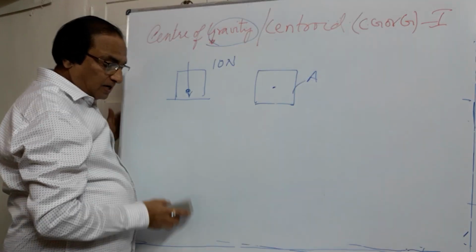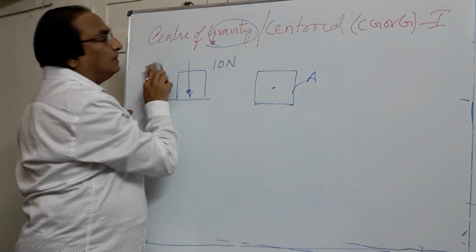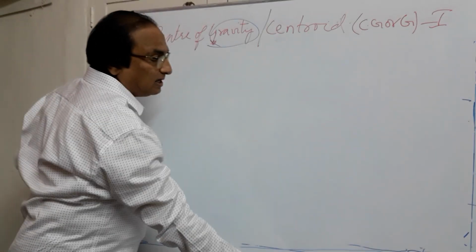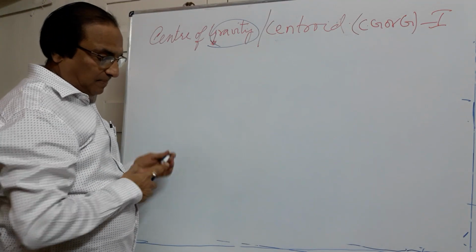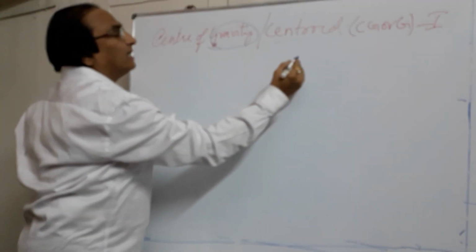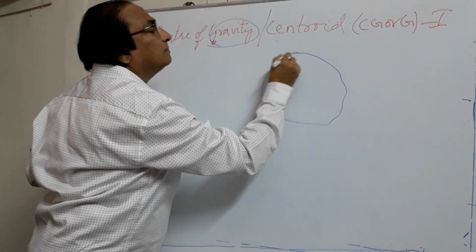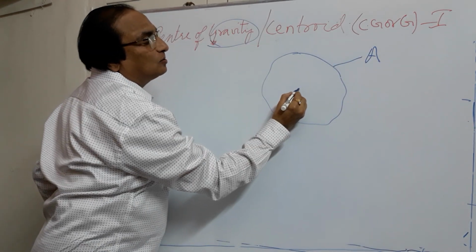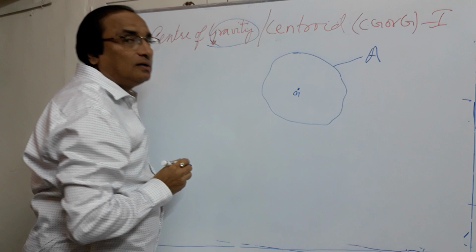Now in this topic, we are going to determine or find or locate the centroid of the various figures that we come across in practice. Now suppose I take a body. If the area of this body is A, and it is acting through this point, so this is the centroid of the body.